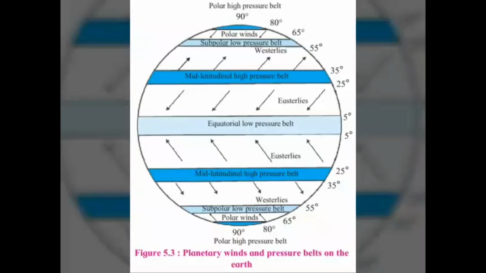In both the hemispheres, winds blowing from the polar high pressure belt to the subpolar low pressure belt, that is 55 degree to 65 degree, are called polar winds. Generally, they blow from east to west.